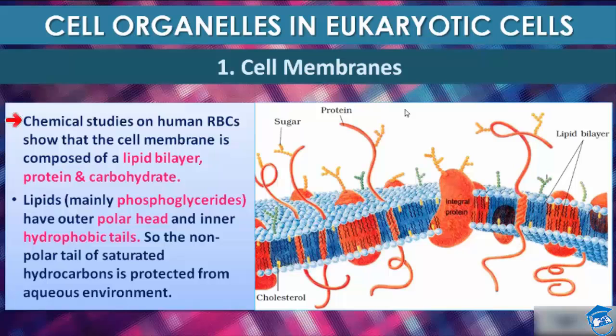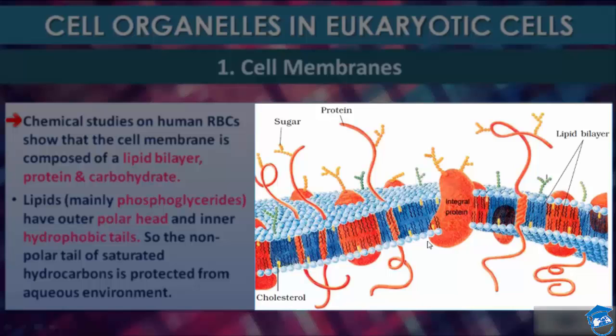Meanwhile, chemical studies on cell membrane, especially human red blood cell, enabled scientists to deduce the possible structure of plasma membrane. These studies showed that cell membrane is composed of lipids that are arranged in a bilayer.